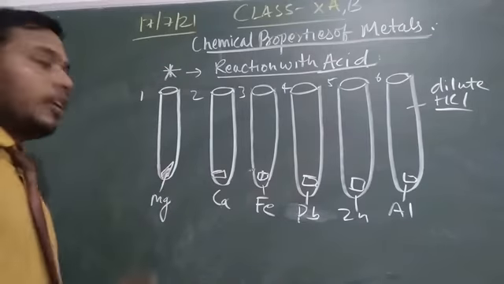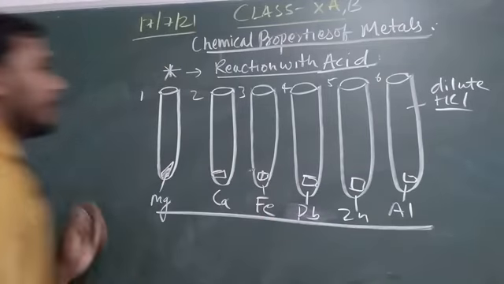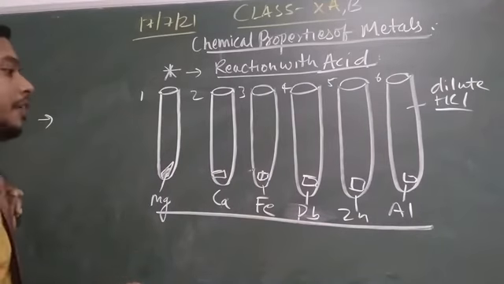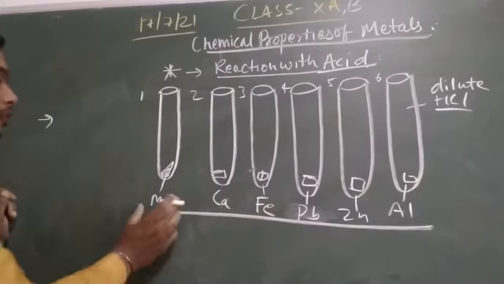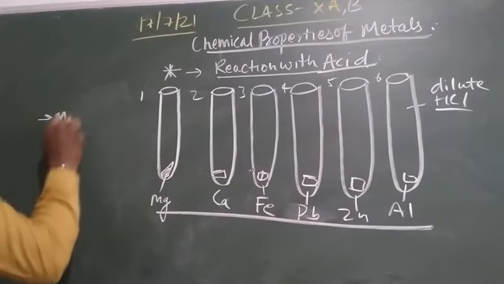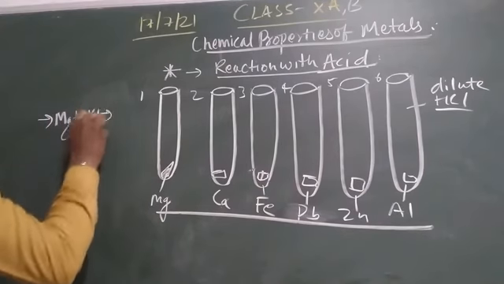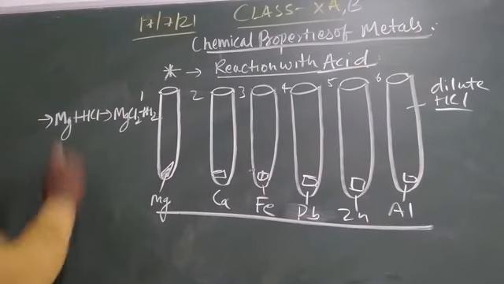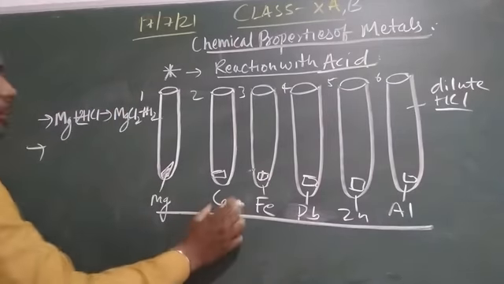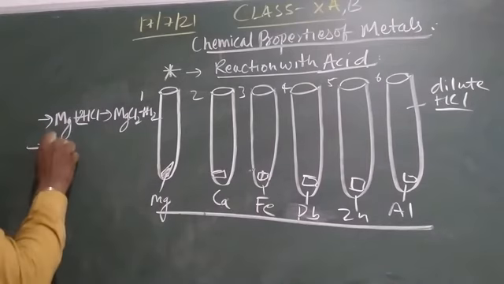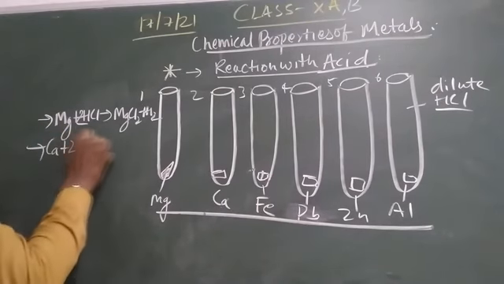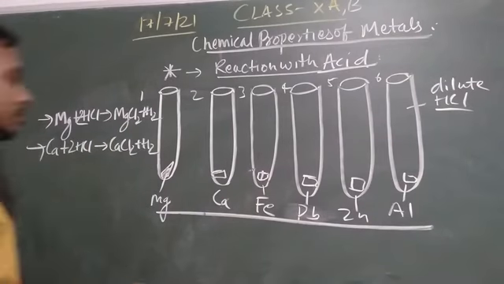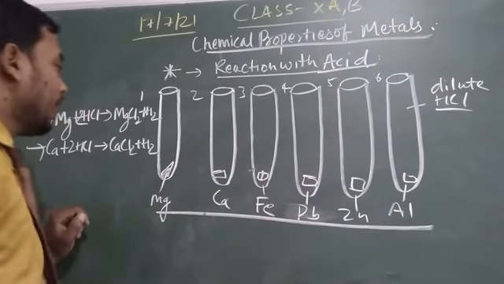After this activity, we can express it in chemical equations. First, magnesium reacts with HCl to produce MgCl2 and hydrogen. Calcium plus 2HCl gives CaCl2 plus H2.